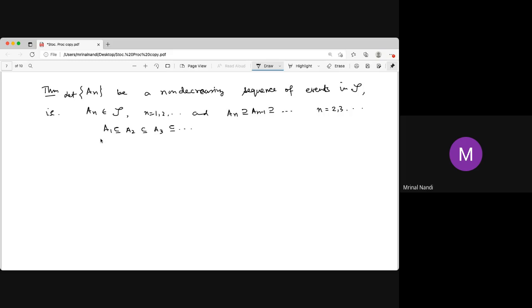In that case, the limit as n tends to infinity of probability of An is equal to probability of their union.